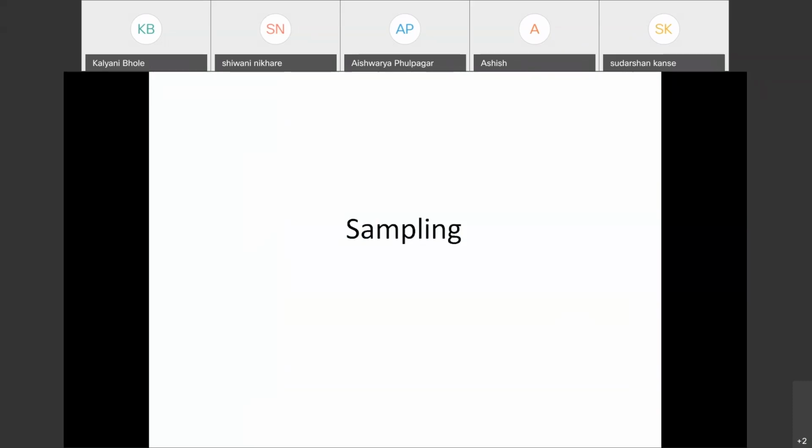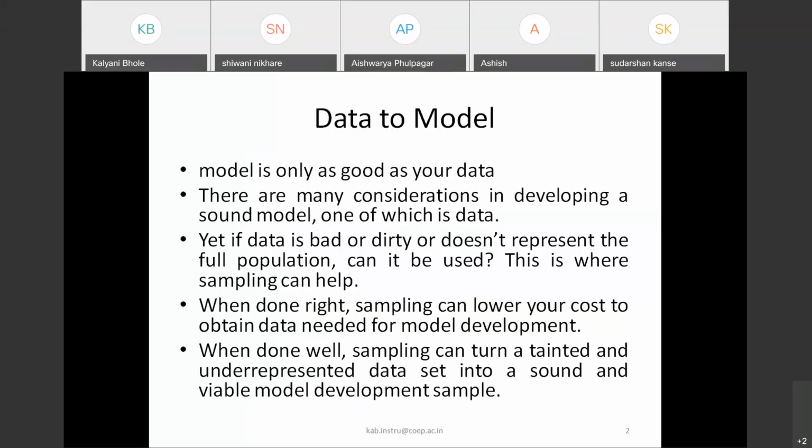So let us start today's topic, that is sampling. Now, why sampling? What is the link between sampling and the model? When you want to design a good model, ultimately your model is based on your data. So how you can design an accurate model will depend on the data which you collect or the data which you use for the model.